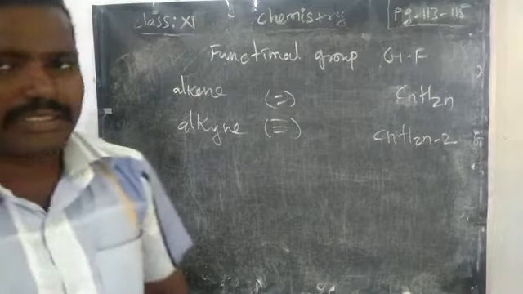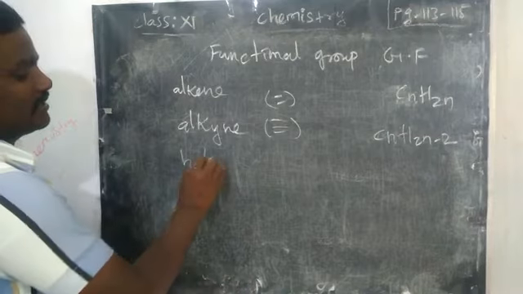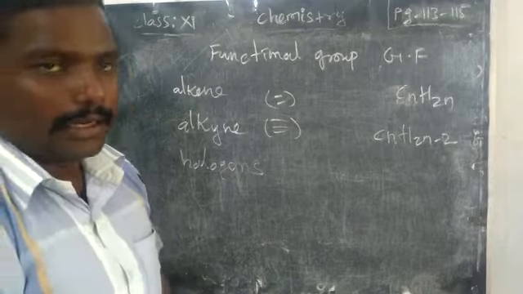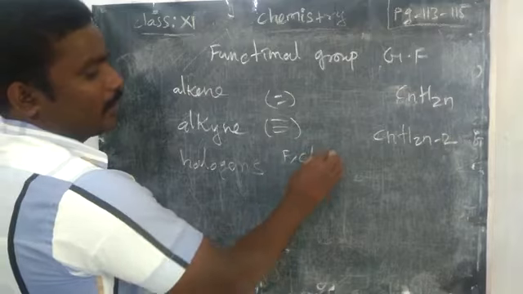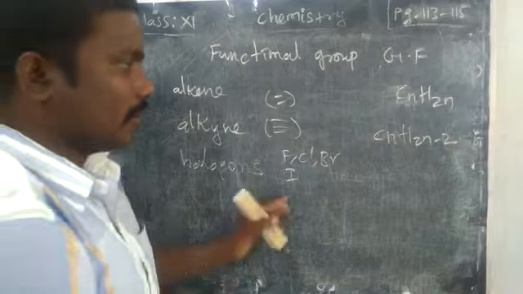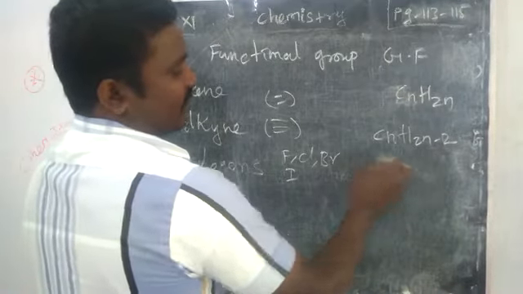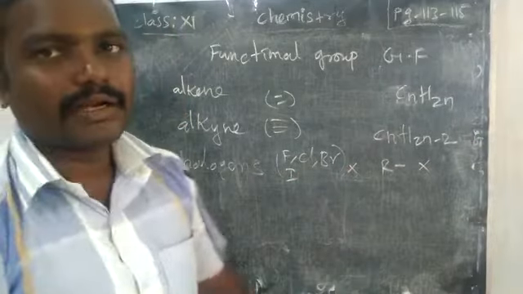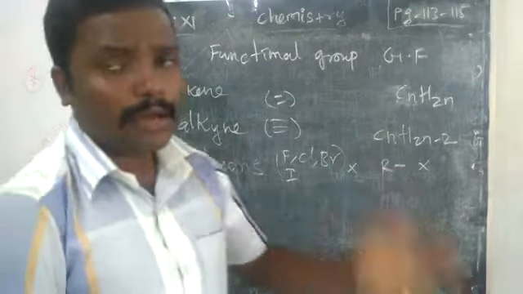After that, halogen compounds, or simply alkyl halides. It may have fluorine, chlorine, bromine, iodine. All are called halogens. So how do you write the general formula? Some R group may attach to this X. We cannot write all of them, so simply we write X. So what is R? Now we have the doubt.